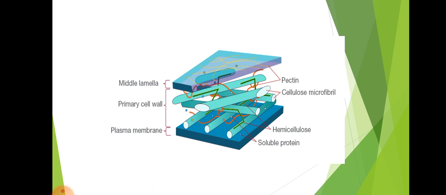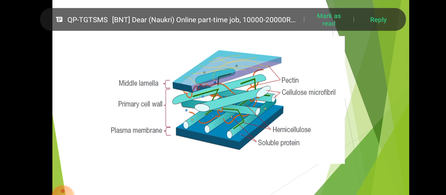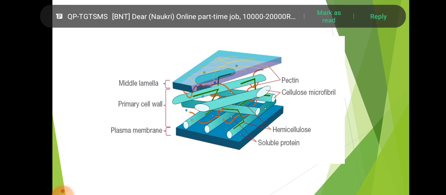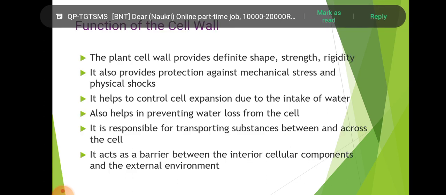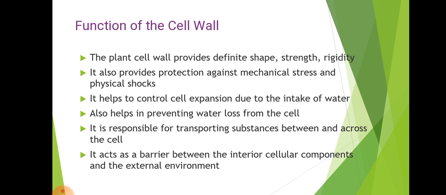This picture shows the middle lamella, primary cell wall, and plasma membrane. And you see the functions of the cell wall. The plant cell wall provides definite shape, strength, and rigidity.